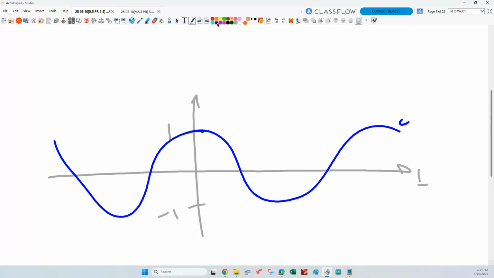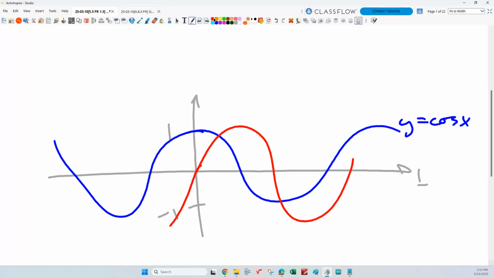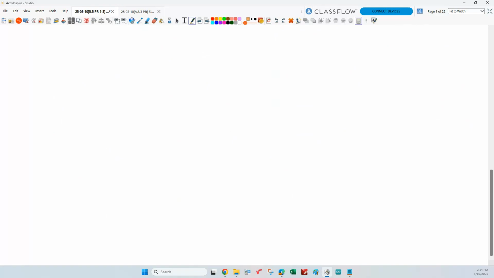So this is cosine x. Where does sine start? 0. Right? So it's going like this. Does that have rotational or reflective? Rotational. So what kind of symmetry does sine have? Odd. Okay, good.